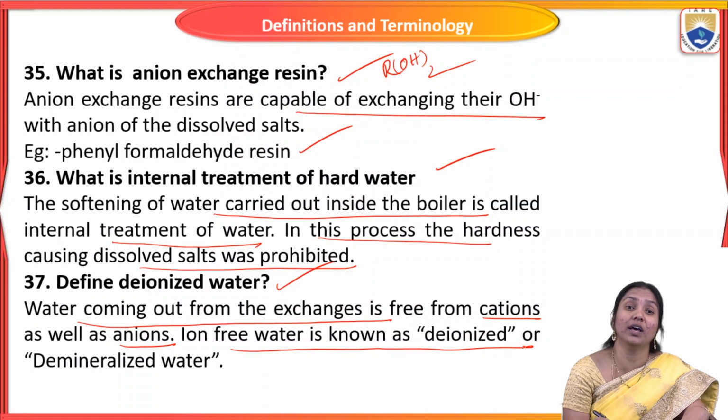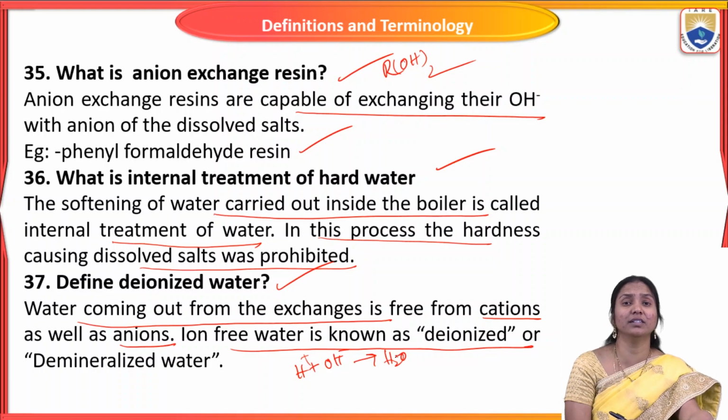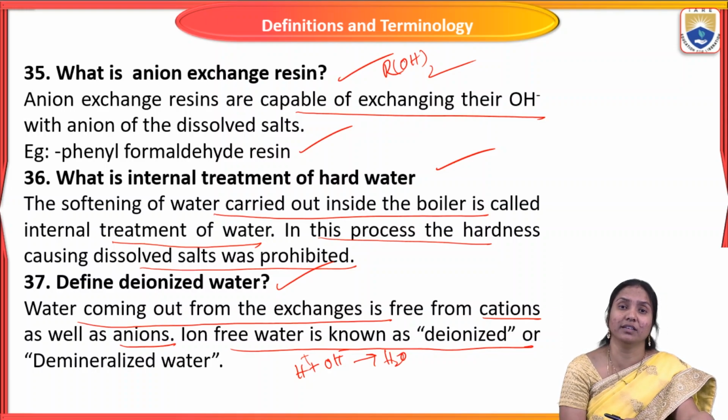It is also called demineralized water. Remaining ions are all absorbed by the cation exchange resin and anion exchange resin. So in this process we can remove all the cations, hardness causing ions or minerals, anions, etc. All are removed, only H+ and OH- ions are present. So this water is called demineralized water.